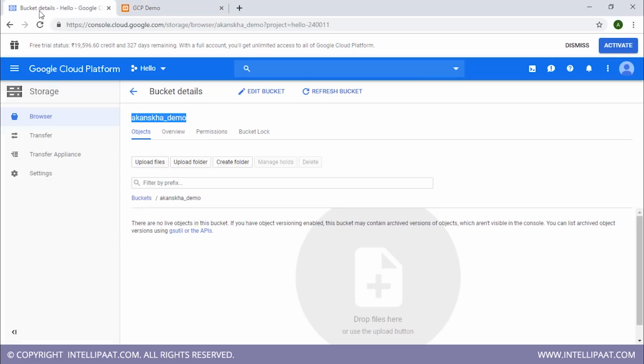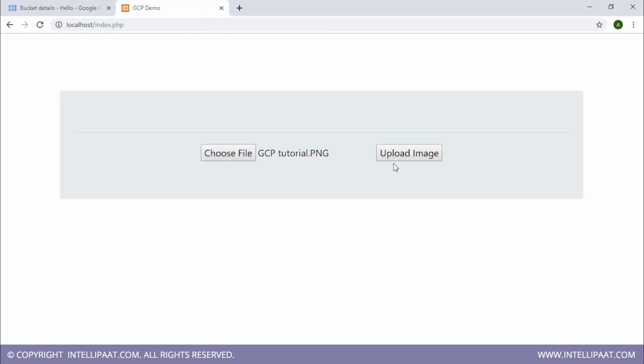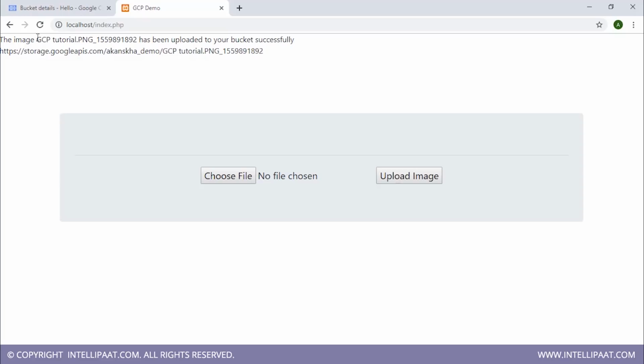So here I go to my bucket. I've created this bucket for my application. Right now you can see it's empty, right? Going back to the application, if I click on upload image, it says the image has been uploaded to your bucket successfully.